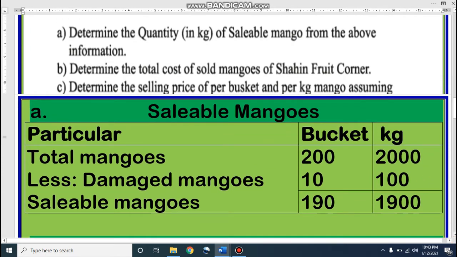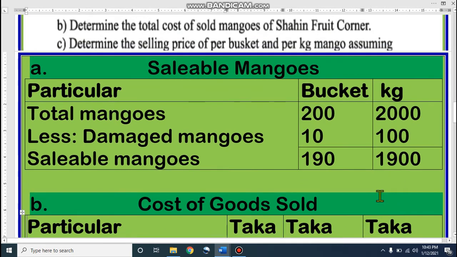Then damaged mangoes. If you can remember, after leaving the truck, we saw that 10 baskets of mangoes are damaged. So 10 into 10, that means 100 kg mangoes damaged. Dear student, now sellable mangoes we have. In baskets, 200 baskets minus 10 damaged, so 190 baskets. In kg, 2000 kg purchased earlier, 100 kg damaged, so 1900 kg good mangoes we have. This is the sellable mangoes. This is for requirement A.